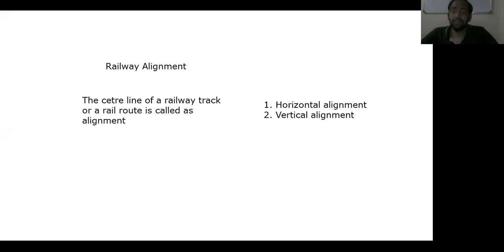Okay, now in this session we have discussed what is alignment, what are the different requirements of a good alignment, and what are the things we need to consider in the selection of railway alignment.